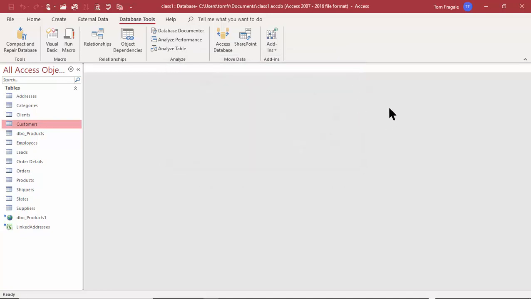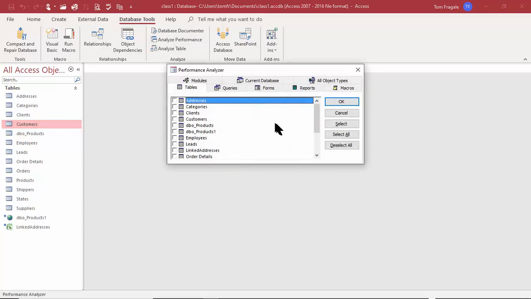Now another thing you might want to try with your databases is analyze performance. This will be really good when you start using the database. It might give you some clues as to what to do. So I'll pick on analyze performance, and I'll pick on all of the tables again. Now, when I do this one in real life, I would probably pick all of the object types, and then select all.